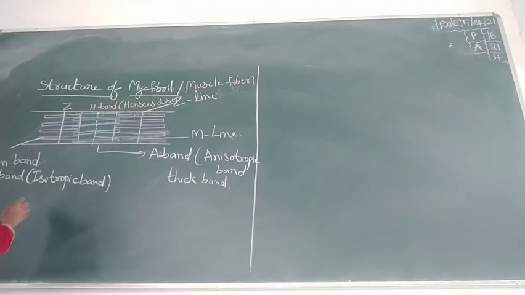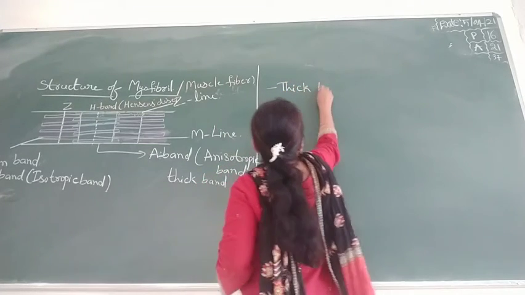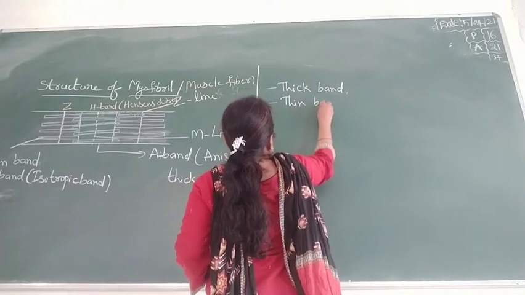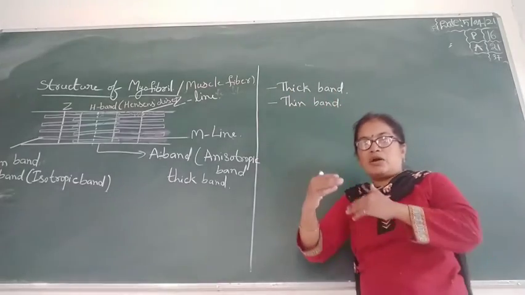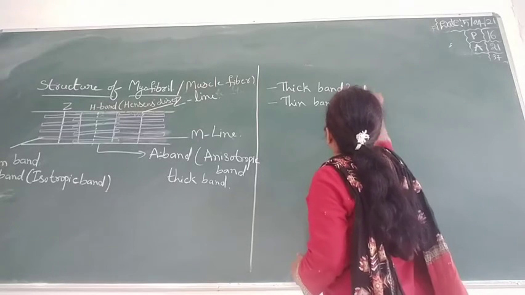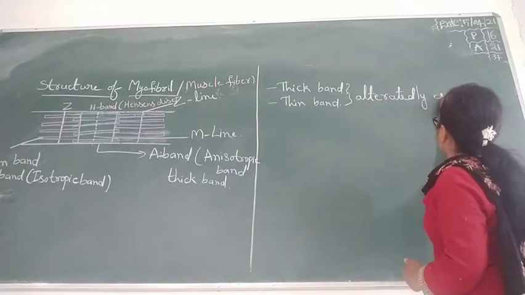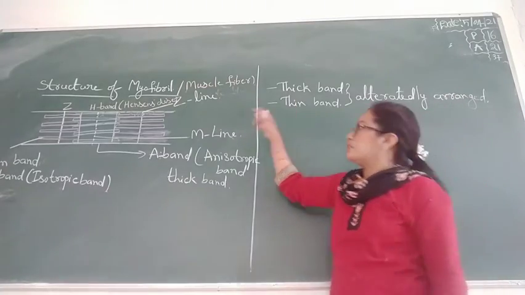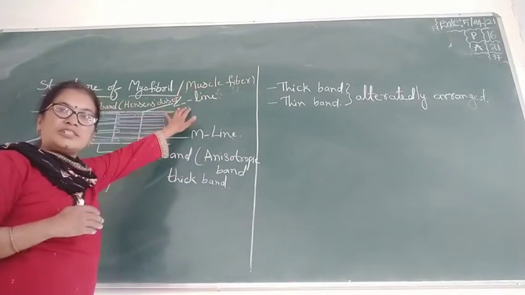They contain two types of bands: a thick band and a thin band. Because of these thick and thin bands, they are arranged alternately. Since these bands are arranged alternately, these are called striated muscles.